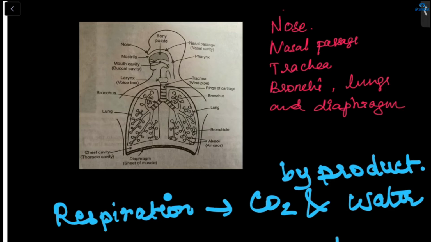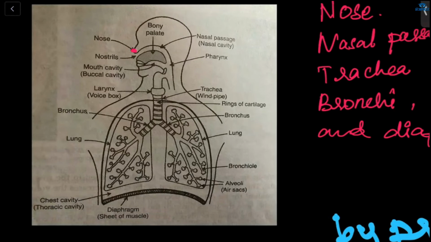Our respiratory system begins from the nose. Our nose has two holes, what is that called? Nostrils. And behind the nose there is a passage that is called the nasal passage or nasal cavity.